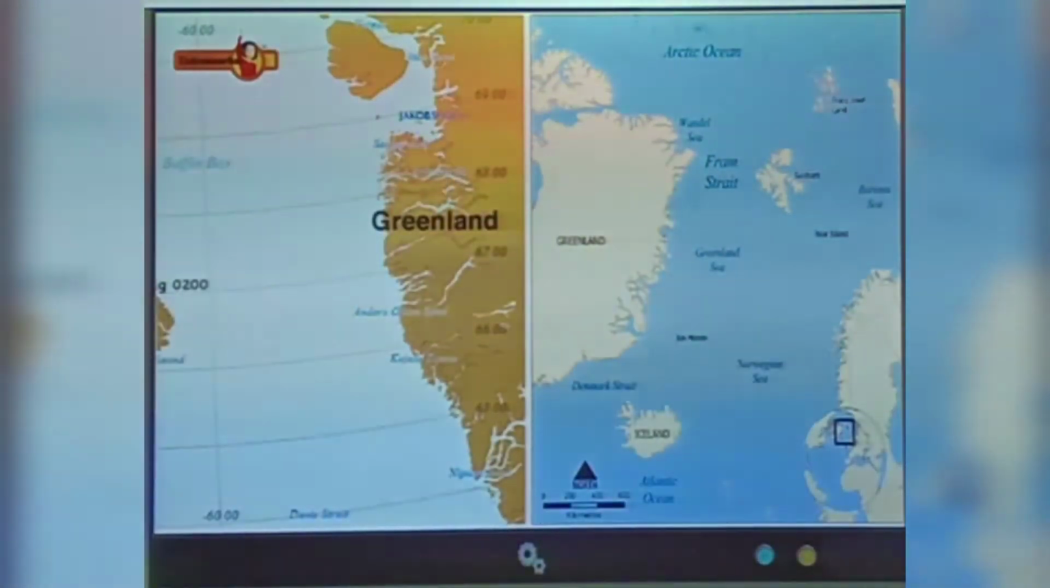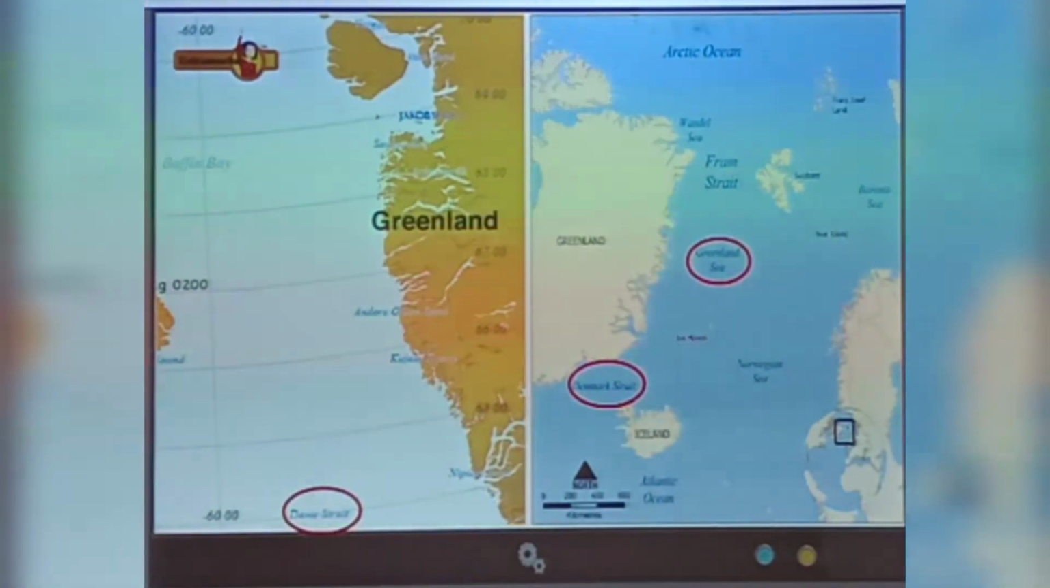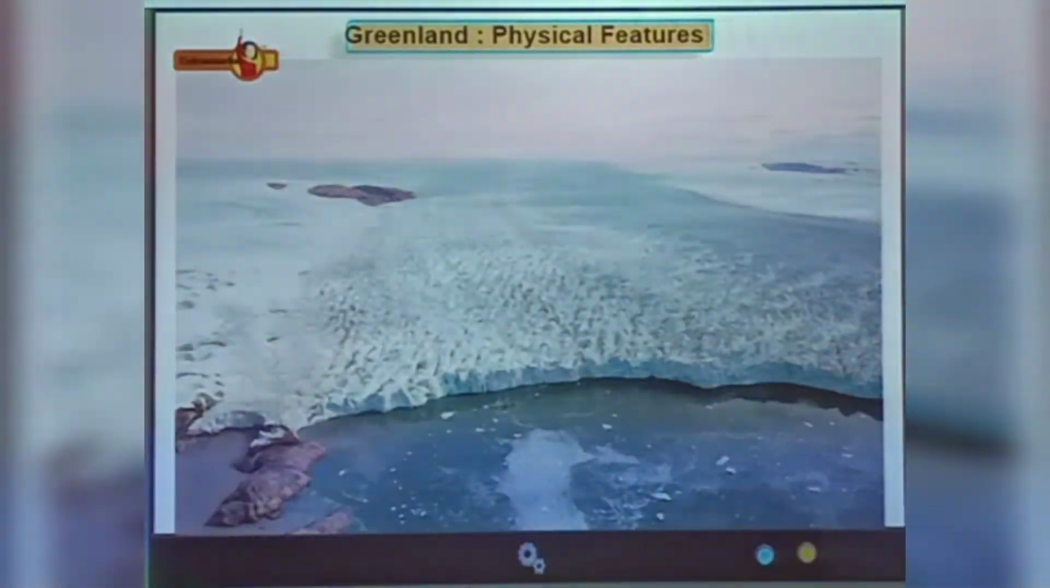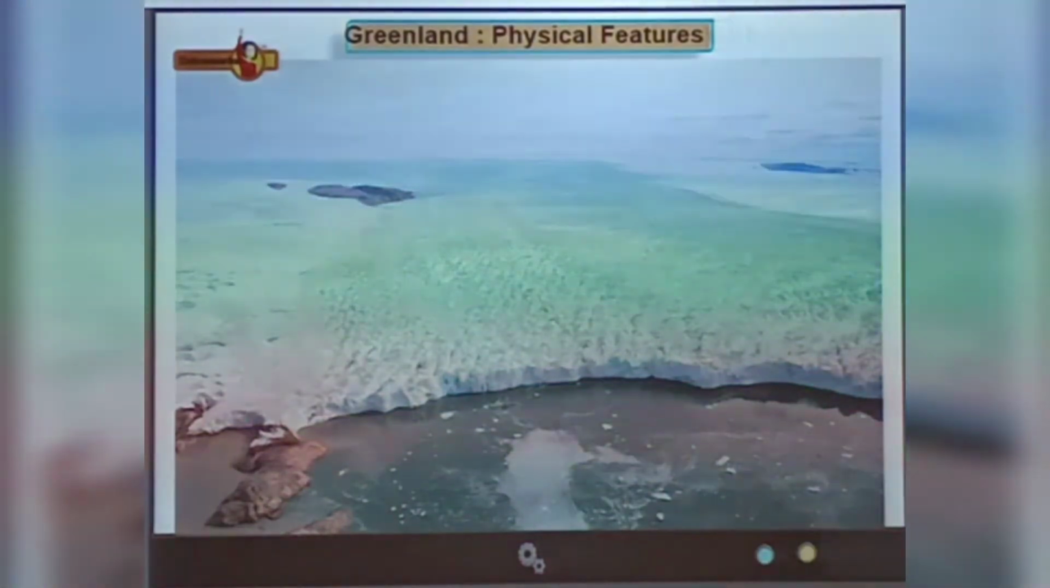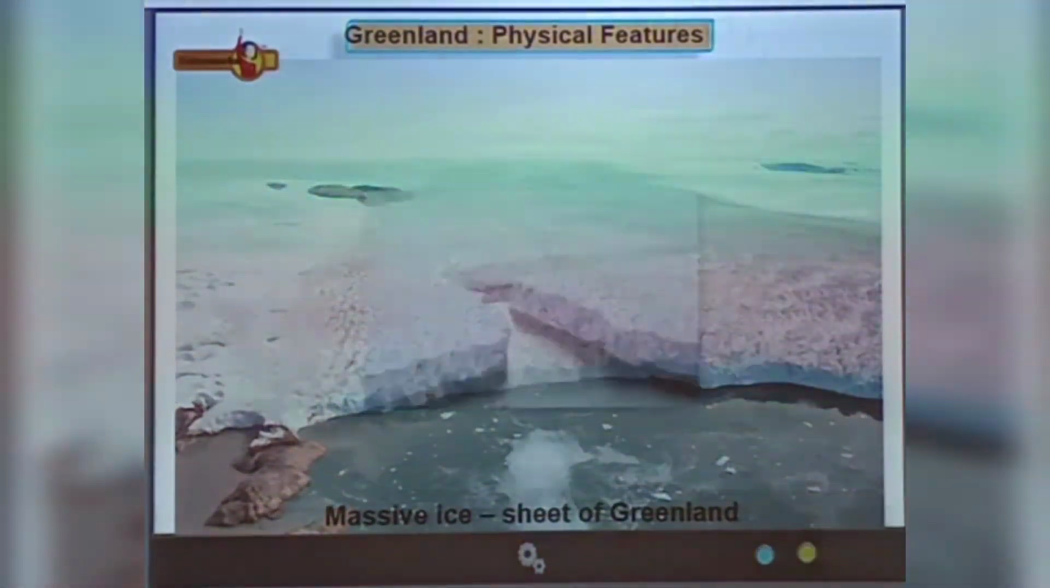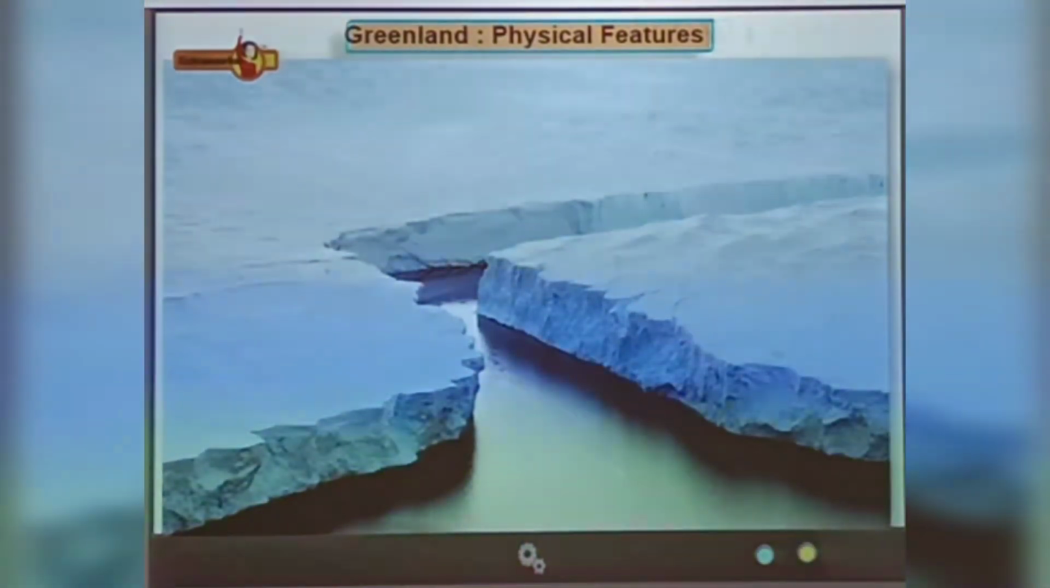The island is surrounded by Greenland Sea in the northeast, Denmark Strait in the southeast, Davis Strait in the southwest, Baffin Bay in the northwest, and the Arctic Ocean in the north. The major physical feature of Greenland is its massive ice sheet, which makes this island remain permanently in the snow.